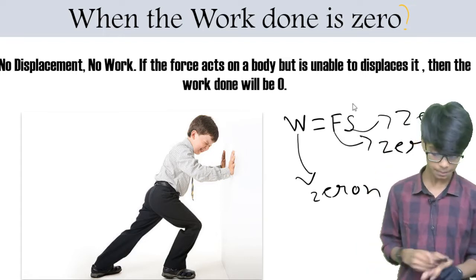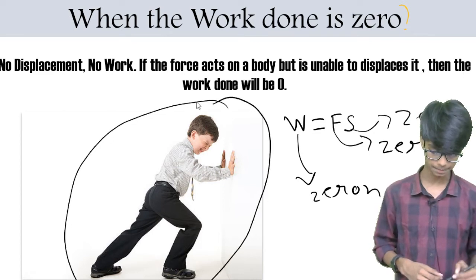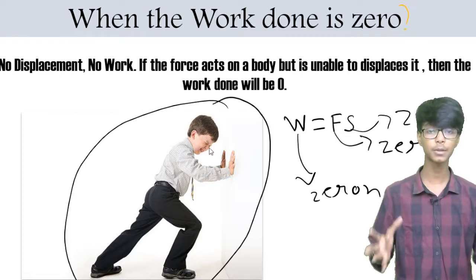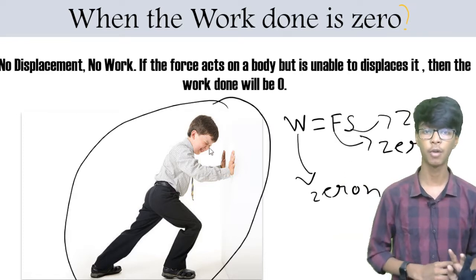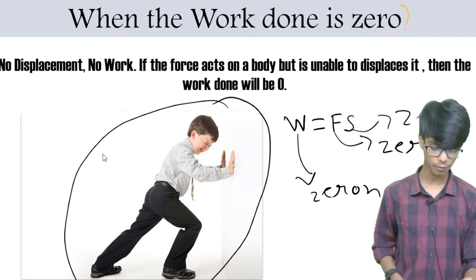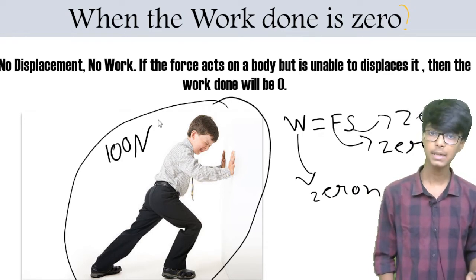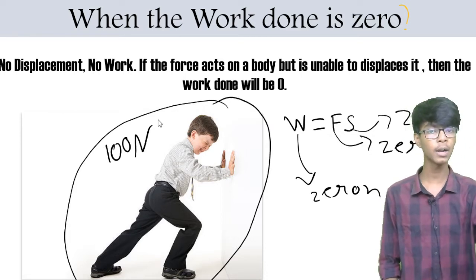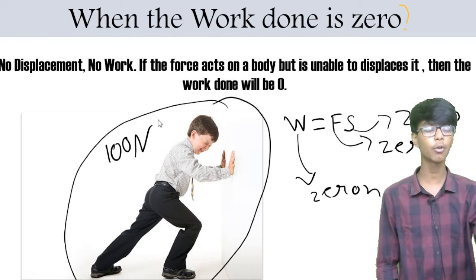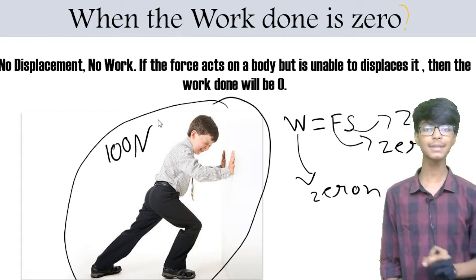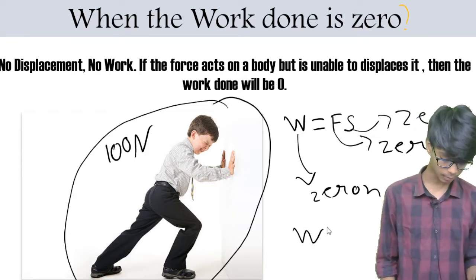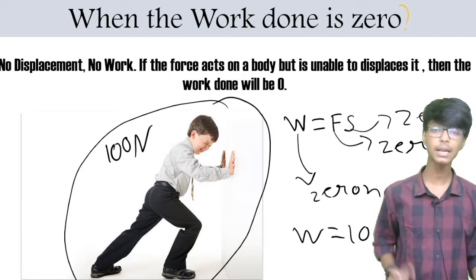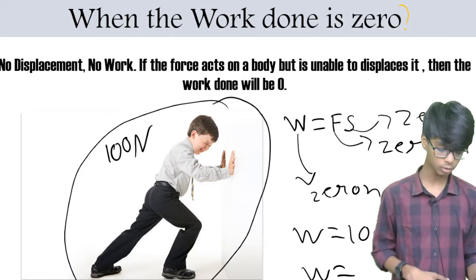Suppose this boy is trying to push a wall. Here the work done will be 0. Why? Because this boy has put a lot of pressure on the wall. Suppose he puts a pressure of 100 Newton, but the displacement is what? 0. If he puts a lot of pressure on the wall, 100 Newton, 200 Newton, 300 Newton, the wall will not be displaced. That is the reason the displacement is 0. So W equal to F, let's consider for example 100, into S, which is how much? 0. So W equal to 0.